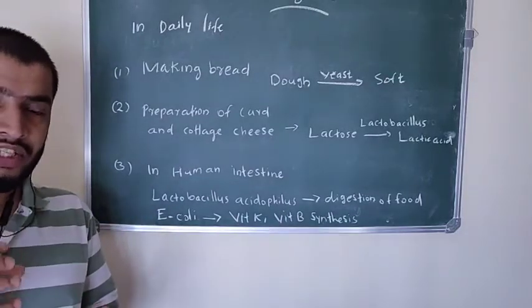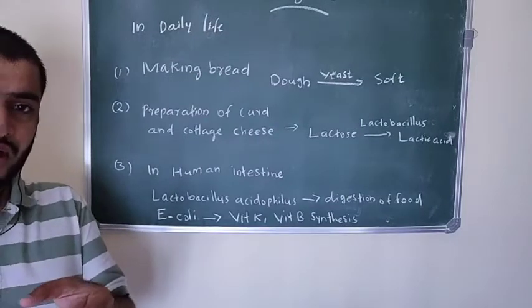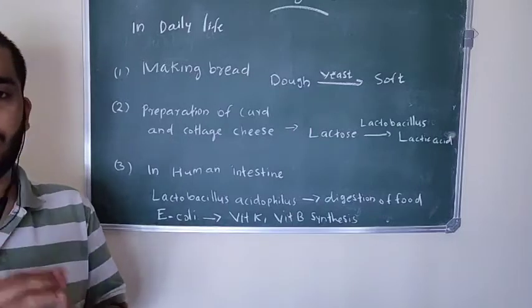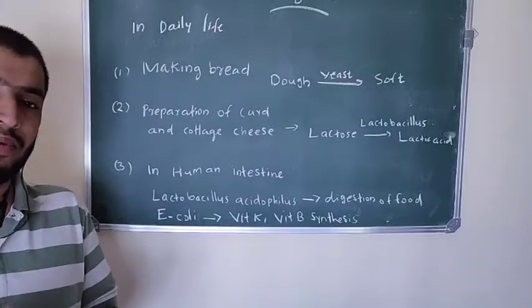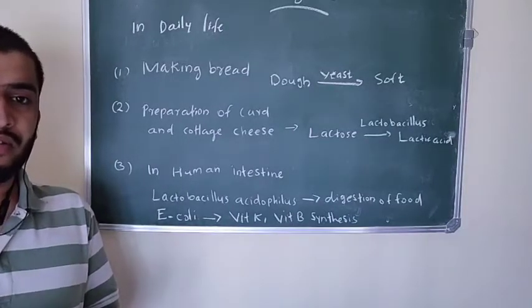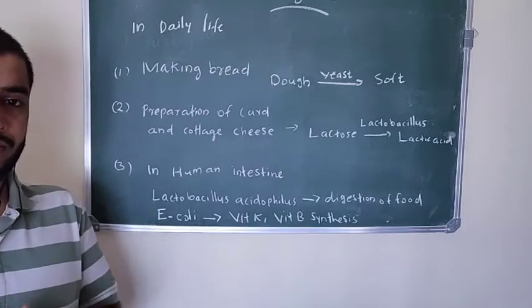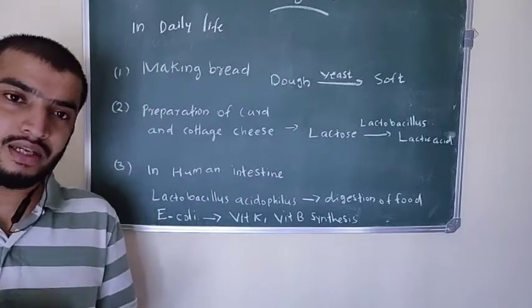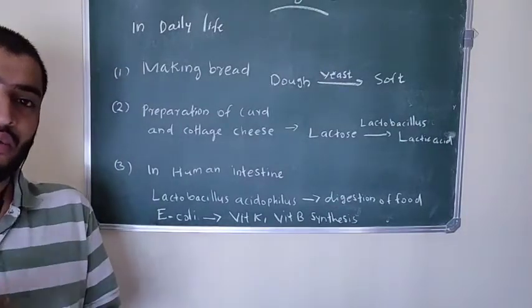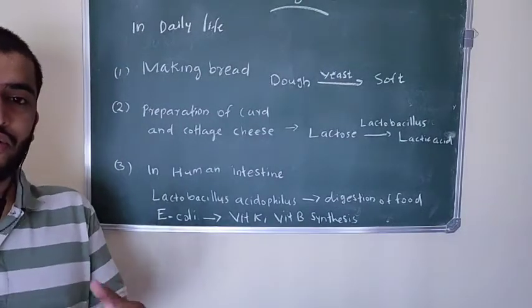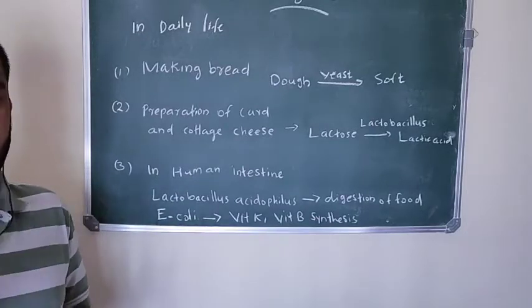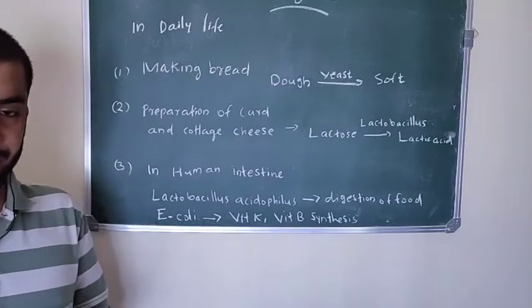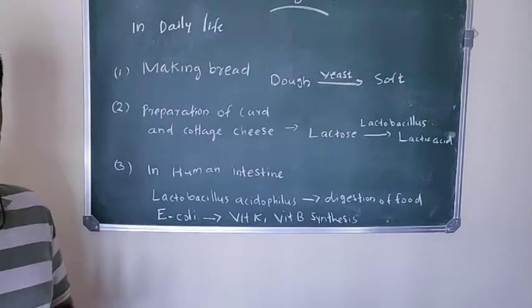If we add this microorganism into dough, it will make that dough more soft. So it is easy to prepare soft bread and cake. This yeast produces carbon dioxide, and this production of carbon dioxide results in soft bread and cake. So yeast, which is used for making bread and cake, is use number one.